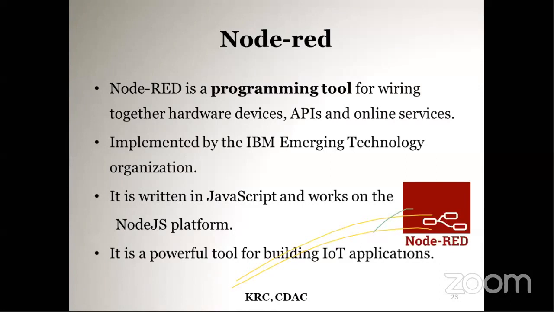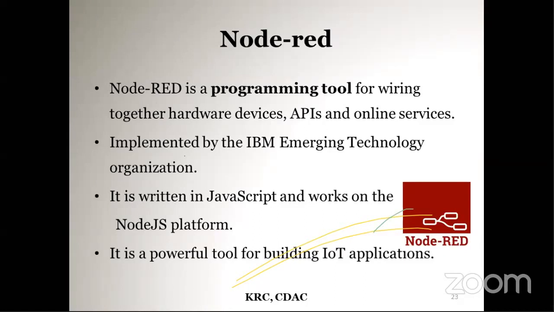So it is flow-based programming, a visual programming approach actually. It allows developers to connect predefined code blocks, known as nodes, together to perform a task. What the node is doing is that it takes the sensor data, processes it, and sends it to a cloud or to a visualization dashboard.